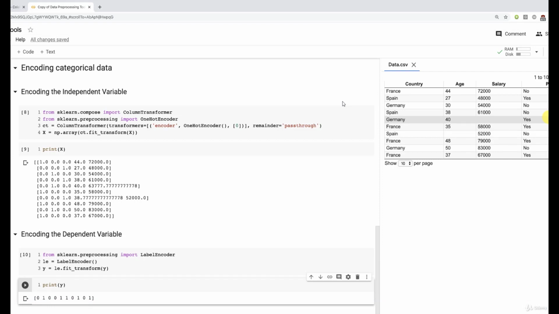Alright, perfect, congratulations. Now you have an extra tool in your data preprocessing toolkit, the way to encode categorical data. And now we're going to move on to the next tool, which will be to split the data set into the training set and the test set. So digest this, and as soon as you're ready, meet me in the next tutorial.